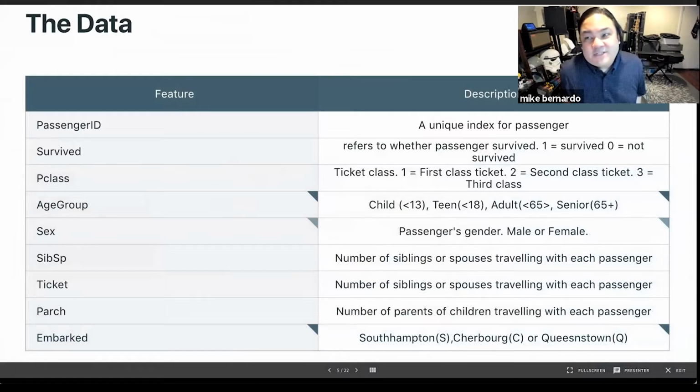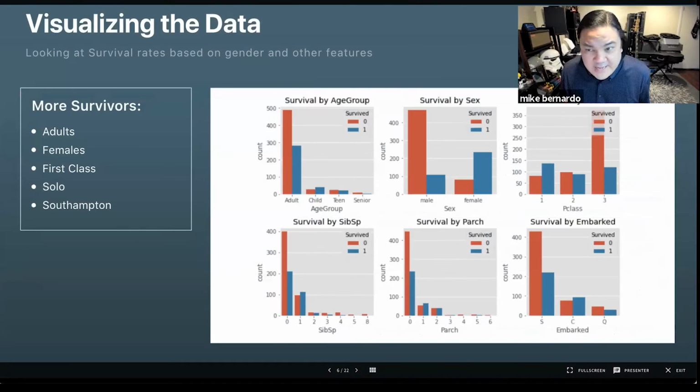To answer this question, I start with the data from Kaggle.com's Titanic survival dataset. The target value, survived, is straightforward with binary values, and the others are a mix of categorical and numerical data. Now, looking at the data after some EDA, we can see some patterns: more rich females and adults with less or even no companions or family have higher survival rates. We could also see that people who came from the first port of Southampton survived more than those who didn't. So thinking back at my question, my chances of survival so far aren't looking so good.